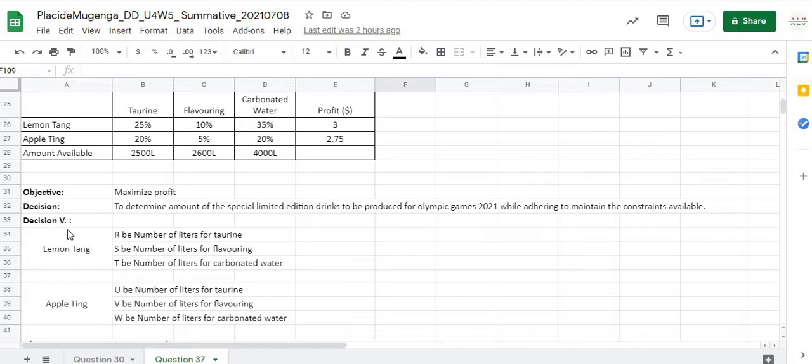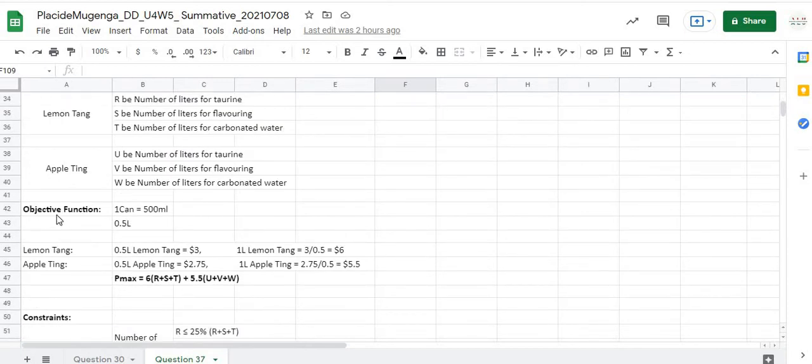The decision variables: we have lemon tang and apple tang, where R will be the number of liters for taurine, S the number of liters for flavoring, T the number of liters for carbonated water, U the number of liters for taurine, V the number of liters for flavoring, and W the number of liters for carbonated water.